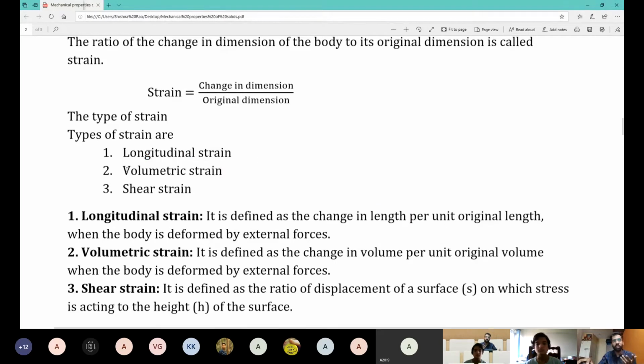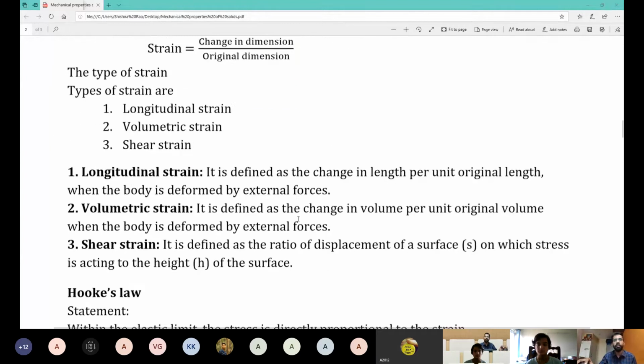Now, what do you assume volumetric strain is? In case of dimension, what will you have? Delta V by V. Change in volume to original volume. It is defined as the ratio of change in volume to original volume. That is known as volumetric strain.